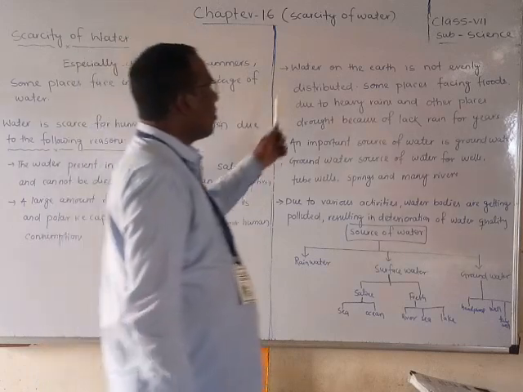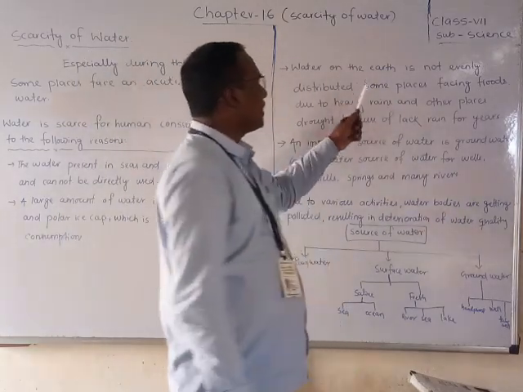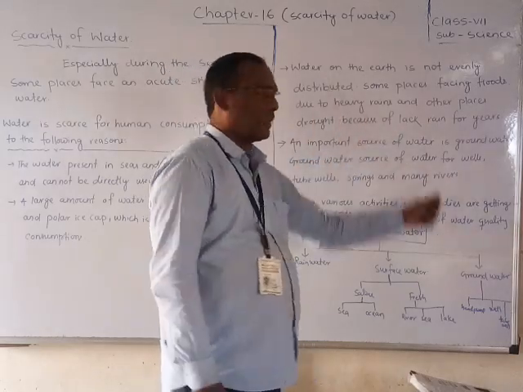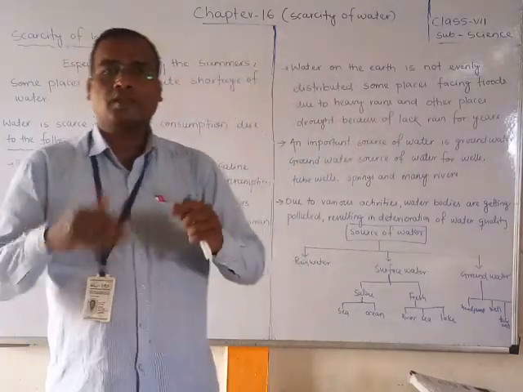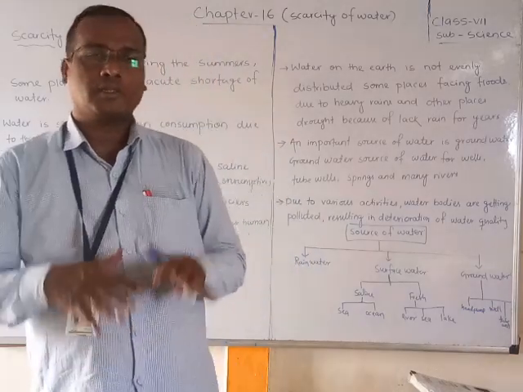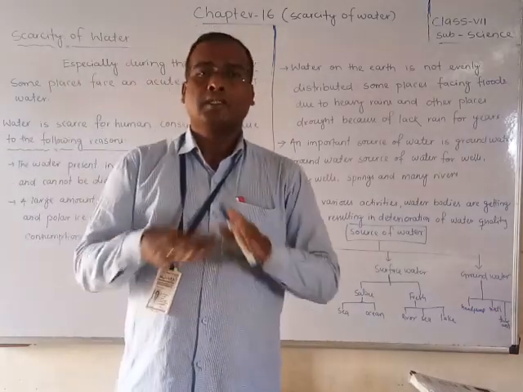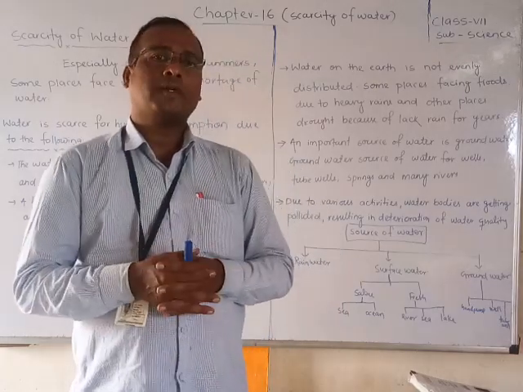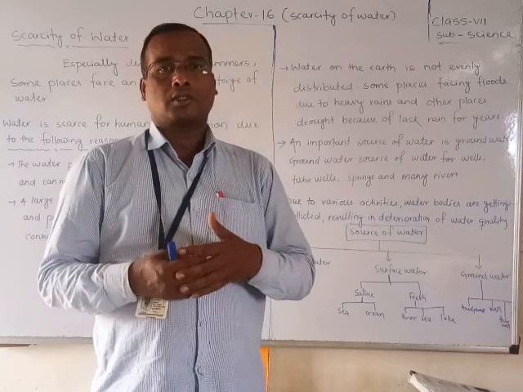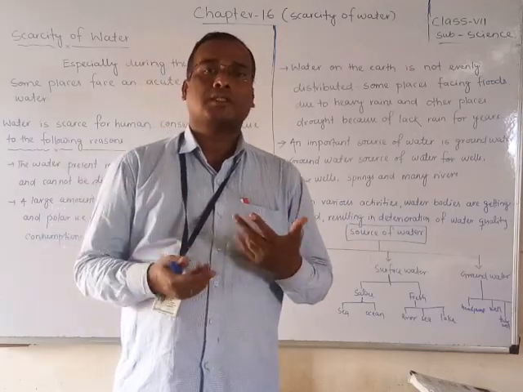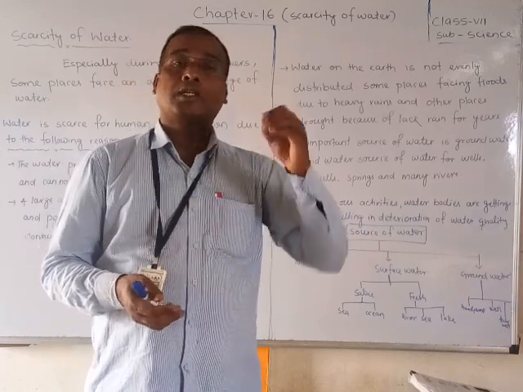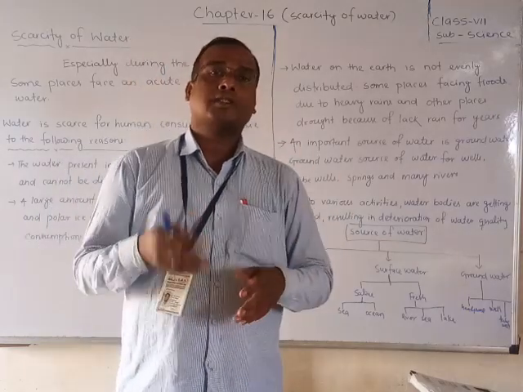Third thing: water on the earth is not evenly distributed. Some places face floods due to heavy rains, and some other places face drought because of a lack of rain for years. If the rain came everywhere uniformly, and the rainwater were available everywhere, then everybody would get that water. But due to natural changes, the climate changing, different places get different rain. Some places have continuous rain, and some places have no rain.